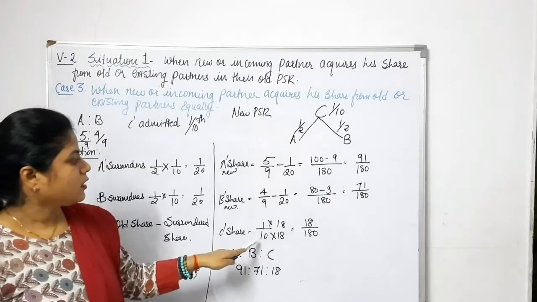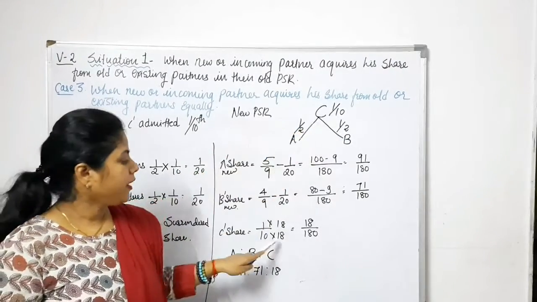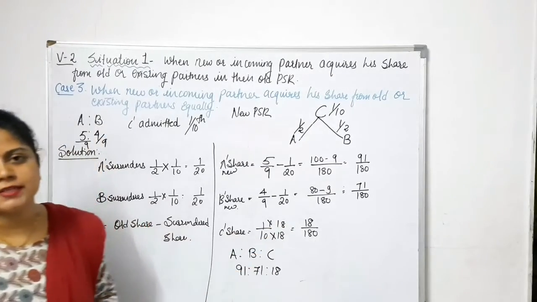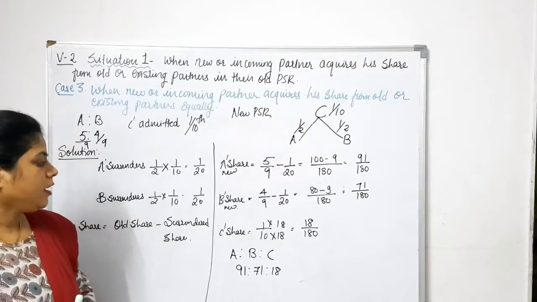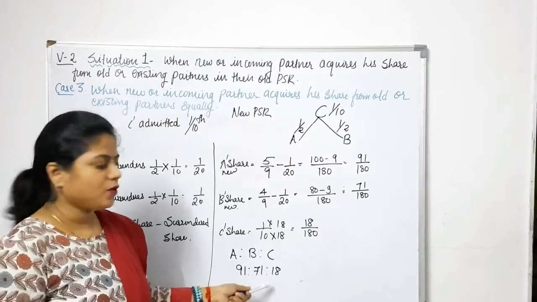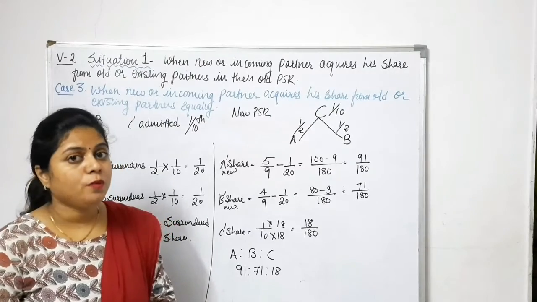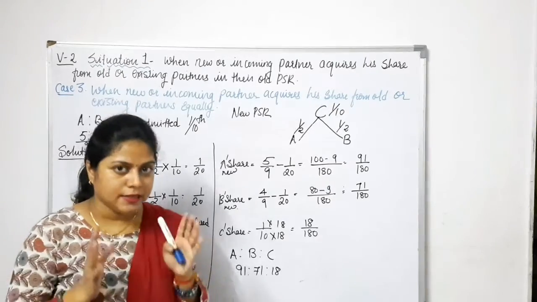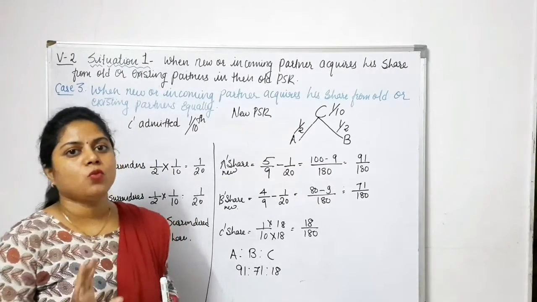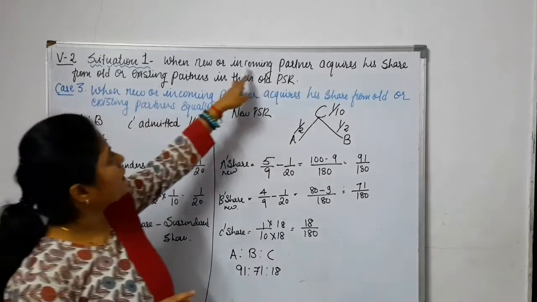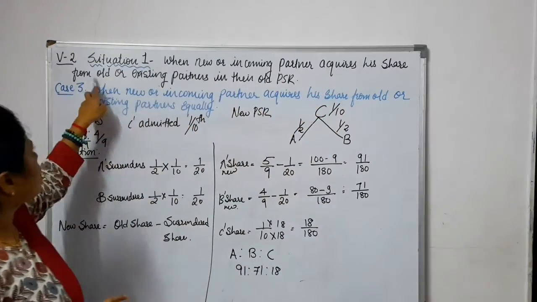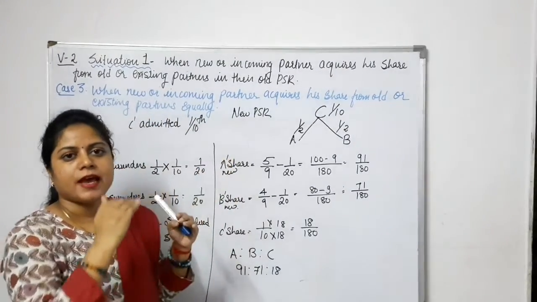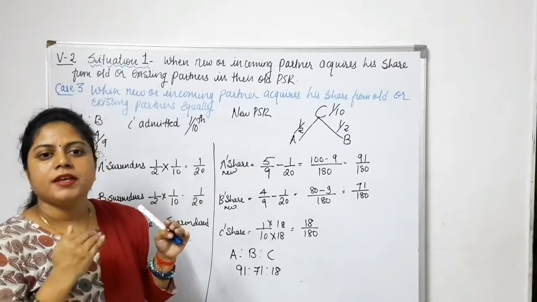And C's share is already given as 1 by 10. To make the denominator equal, we will multiply by 18, and we got the new share as 18 by 180. So what is the new PSR? ABC new share is 91 is to 71 is to 18. Fine. I hope you understood all the three cases. That means in this video we have done situation number 1. What is the situation? That is when a new or incoming partner acquires his share from the old or existing partners in their old PSR. In this situation we have seen 3 cases.